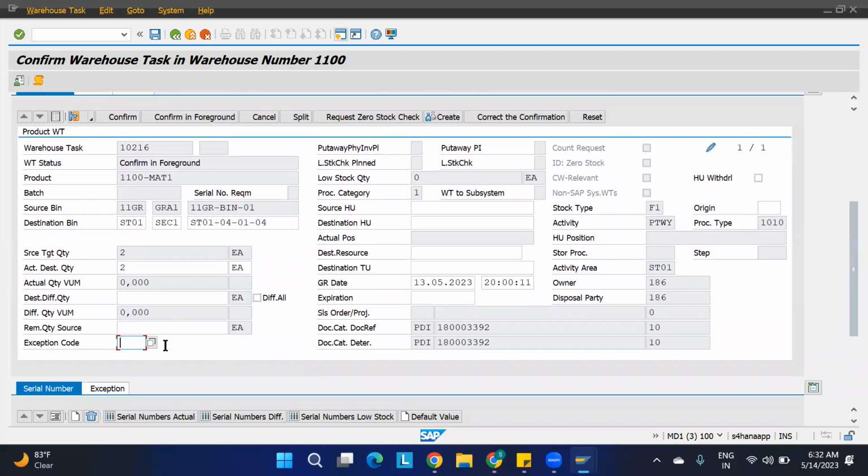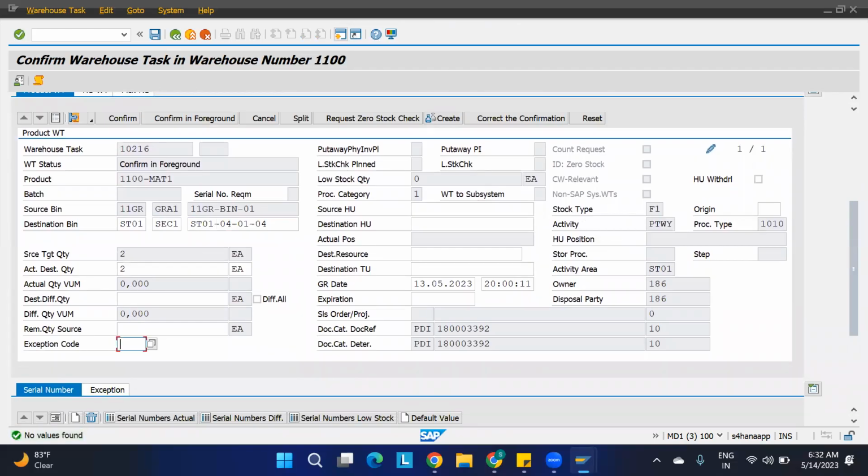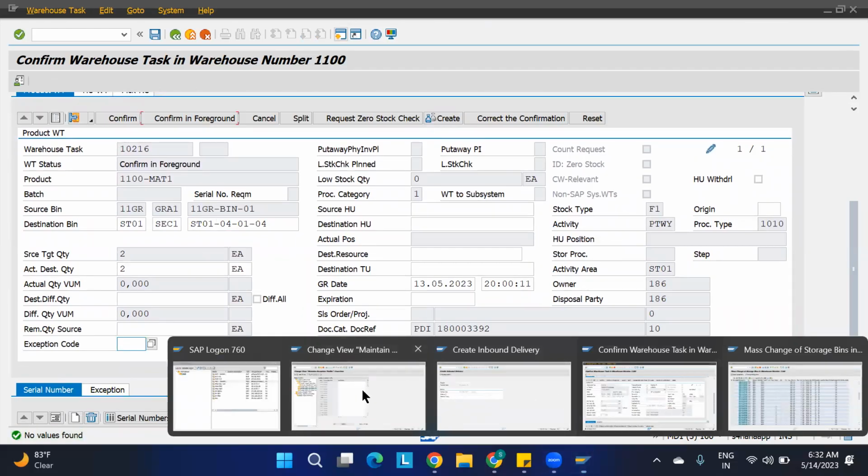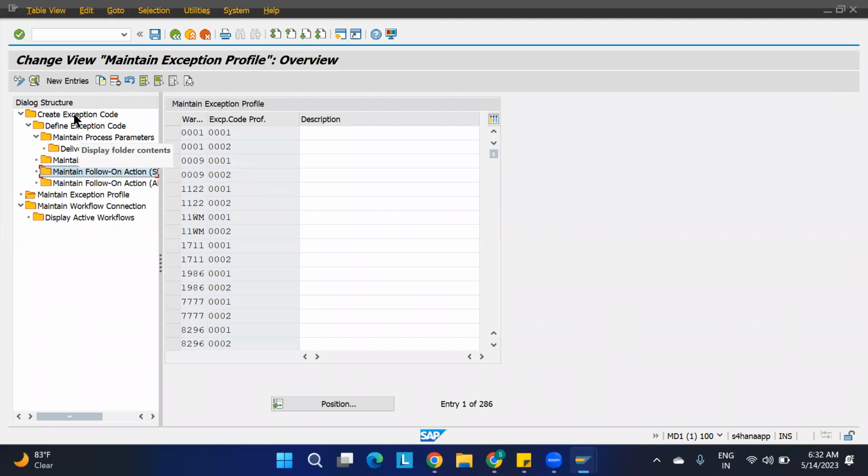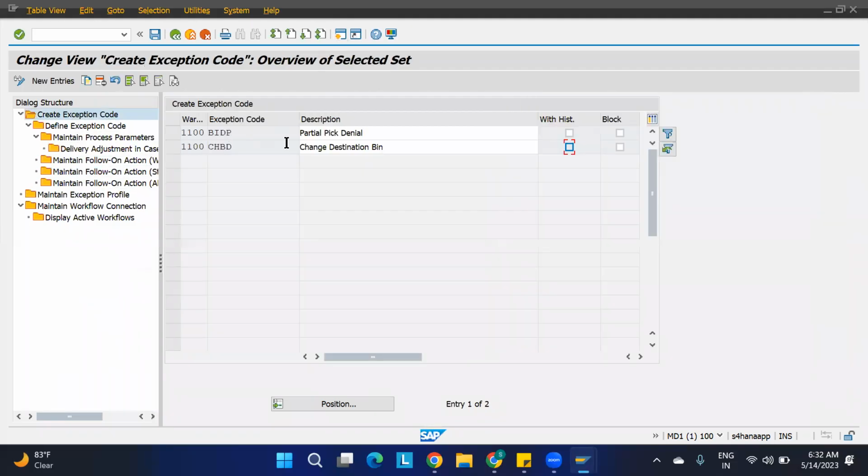Here I am giving the exception code. Correct, just now I have created. Oh, they are available. Exception code is there. I'm creating the exception code. What is the problem? Have you saved here, Sribi?